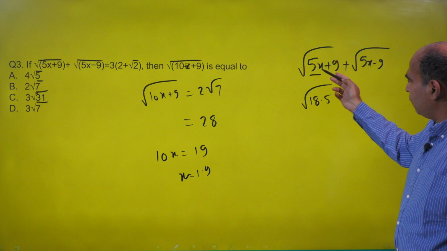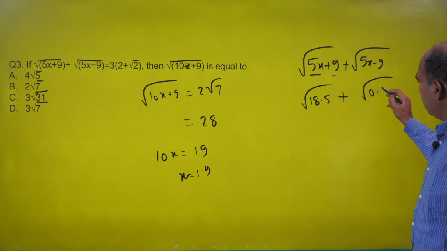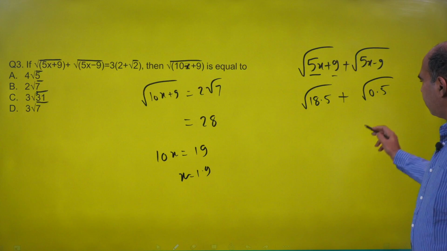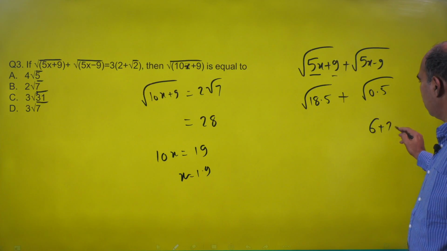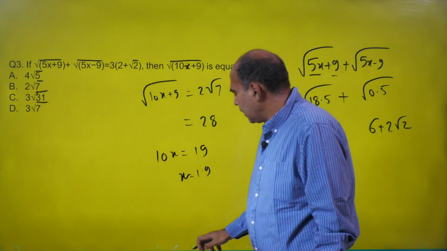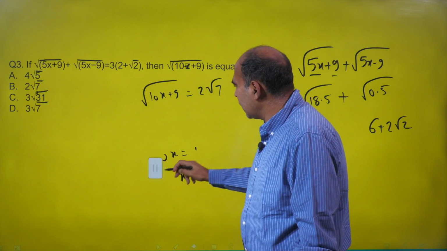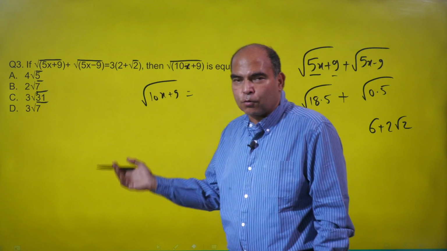That means 1.9 into 5, 9.5 plus 9, and 9.5 minus 9, plus root 0.5. And again, there's no component of 6 plus 2 root 2 in this expression, and hence I can reject this value also. And you are in an interesting scenario, because if you can reject the third answer, you can actually just mark the fourth one and go ahead.